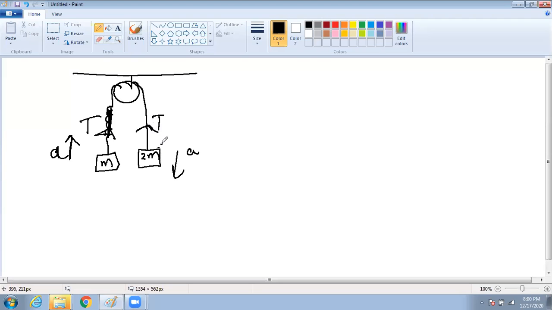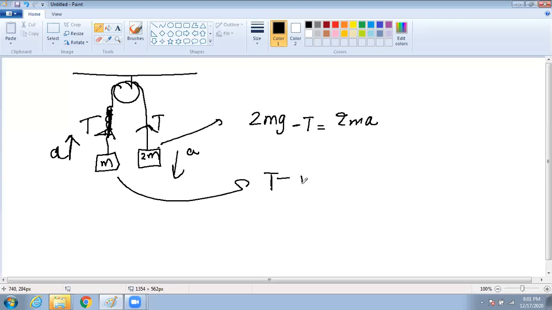So what can we write as the first equation for this? 2mg minus T will be equal to 2ma. And for this one it will be T minus mg is equal to ma.